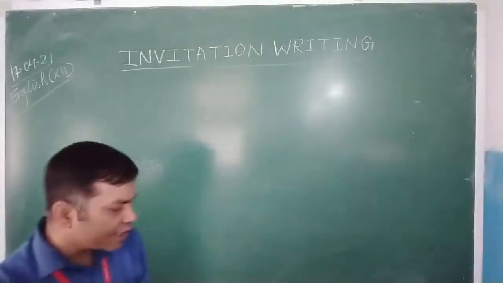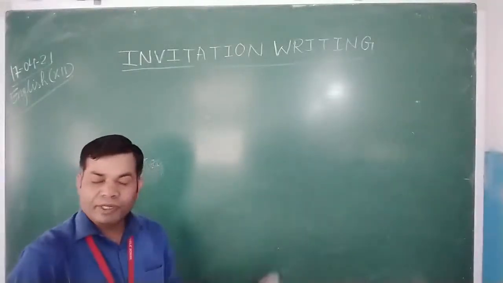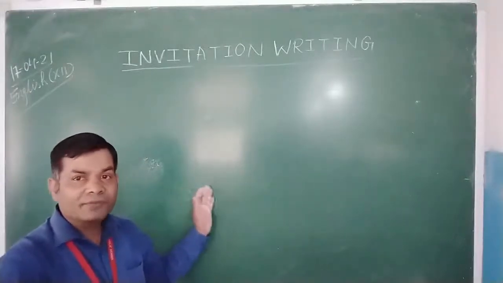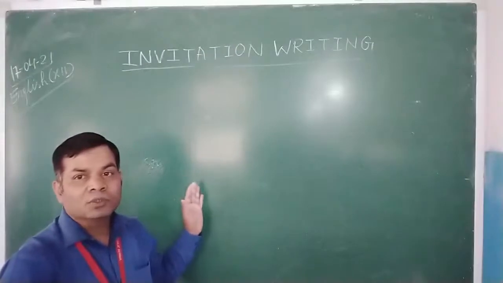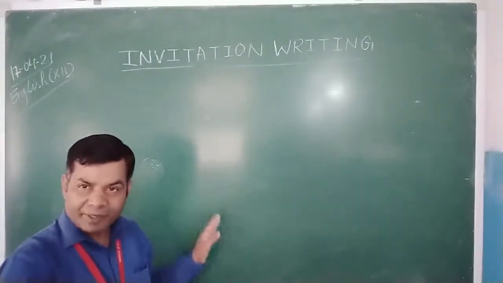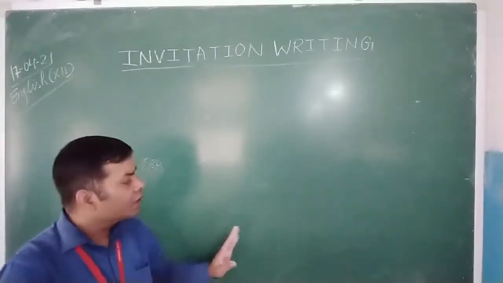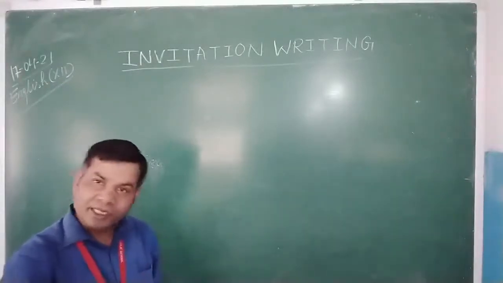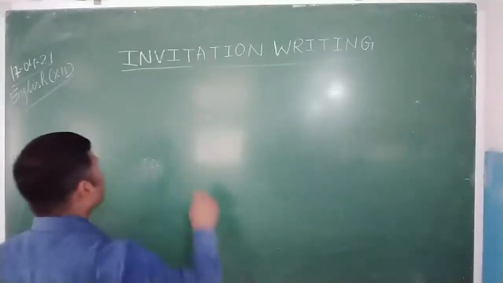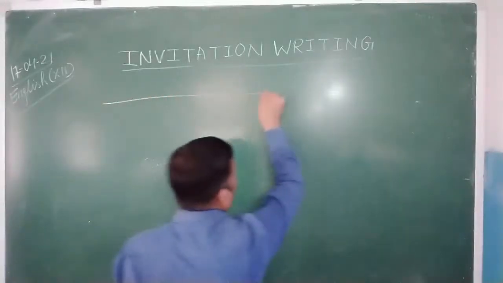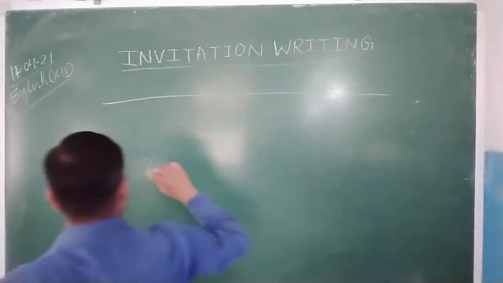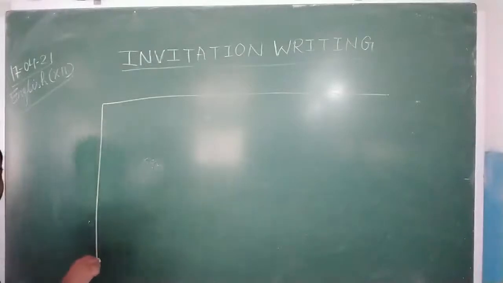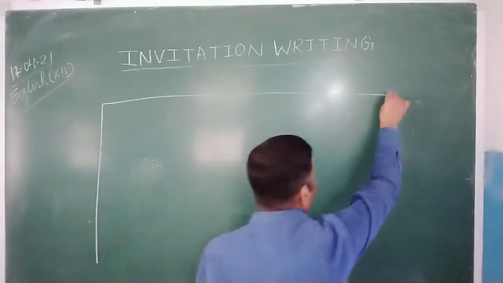In my last video, when I was discussing the format regarding card form invitation writing, I made you write separately the address line and request line. Now let us assemble them and make them a proper invitation. As a box is mandatory in card form invitation, we should first draw three-sided lines.